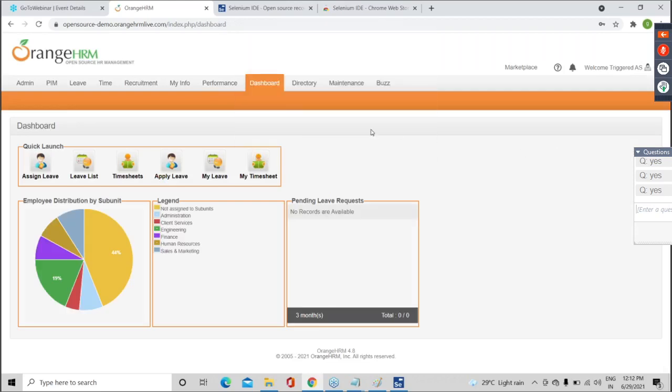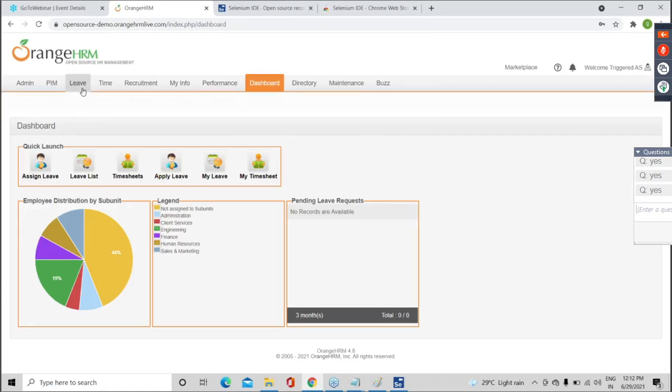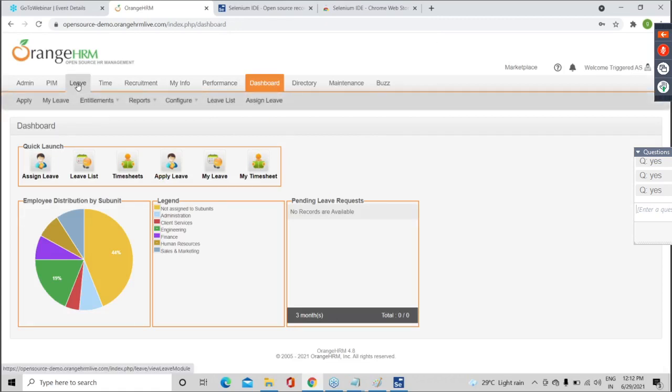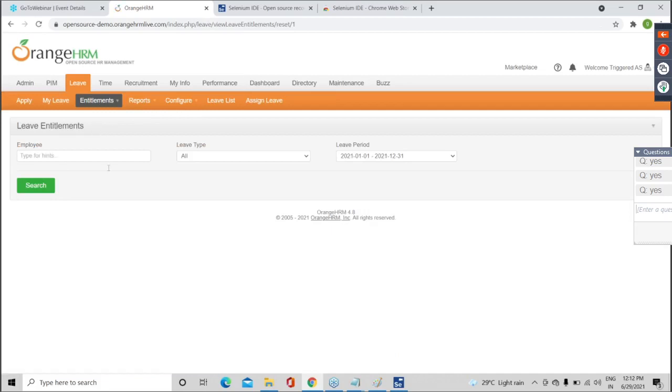Okay. So now guys, let's say my concern is I want to go to leave. Second test case, guys, I want to go to leave. In leave entitlements, employee entitlements I want to open. So this page I want to open. After opening this page, log out. Okay, go here, log out, and everything is done. Is it clear? Are you getting the test case?